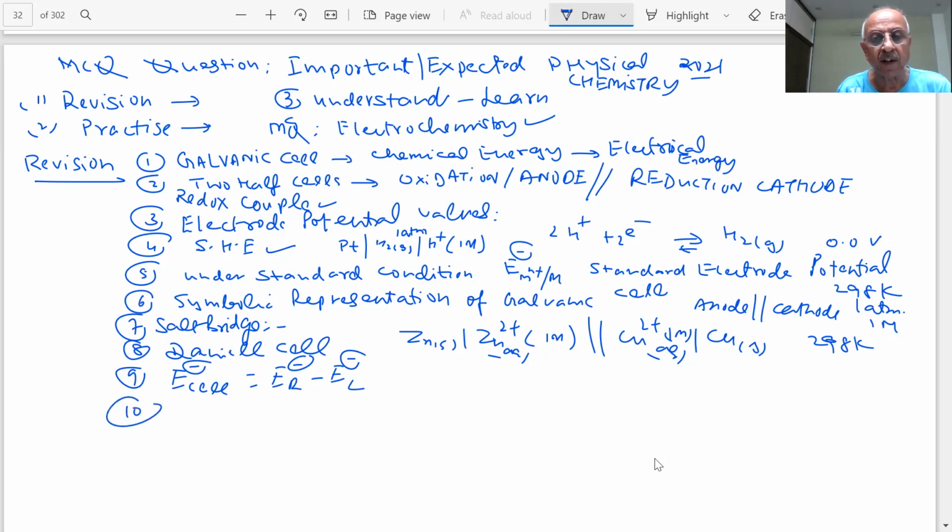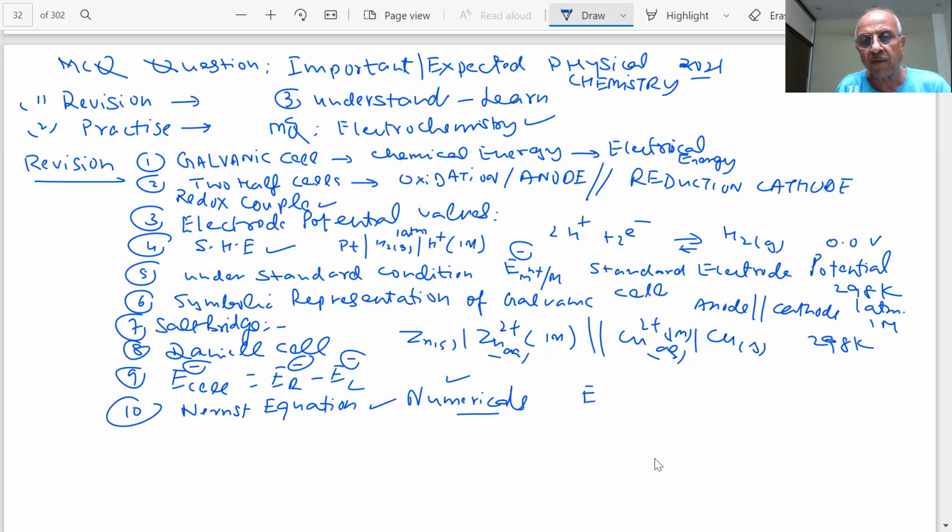What happens, student, when the concentrations are not 1 molar? Then what equation is used, student? When concentration is changed, the question will be asked on that. Nernst equation. Nernst equation is very important. A numerical is coming in the paper every year. Later on, some important numericals on different topics will also be solved by us.